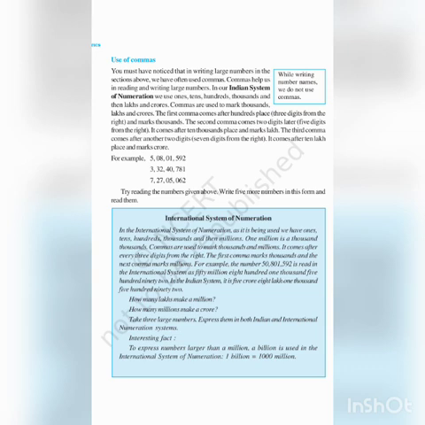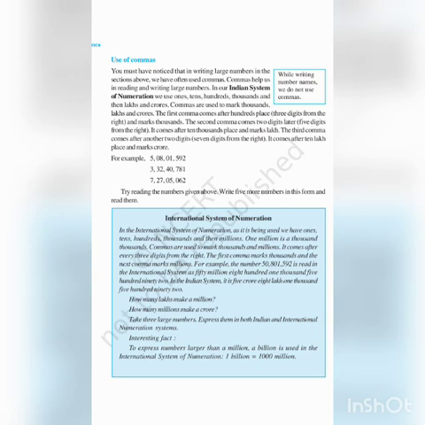Next is about the Indian system of numeration and the international system of numeration. Before going to that, if they give you some numbers, you have to separate them using commas, okay? Only in numbers will you use the comma. See in that side box given in the right side corner. While writing number names, we do not use commas, but when you are writing numbers, you will use commas. See, for example, they have used commas in numbers, but when writing number names, they don't use commas.